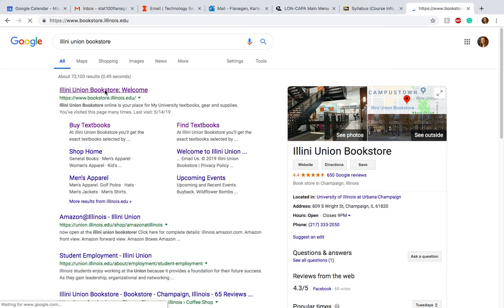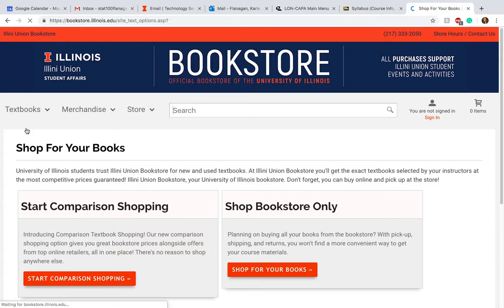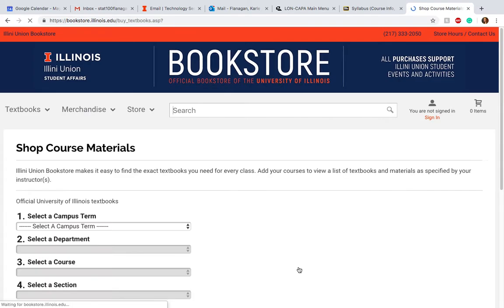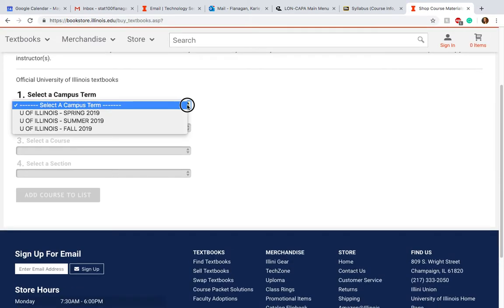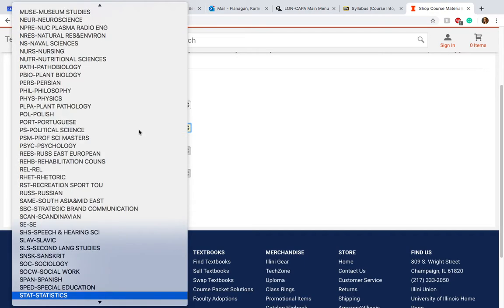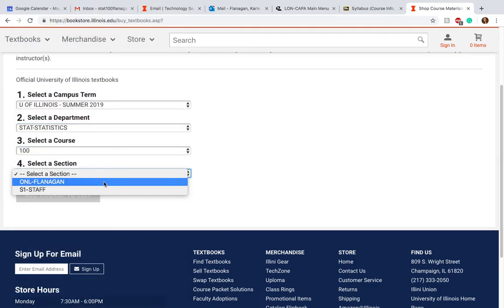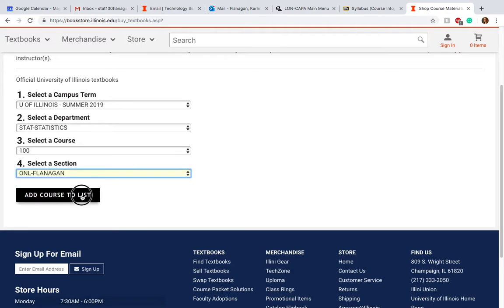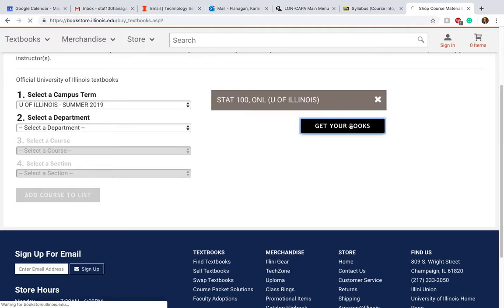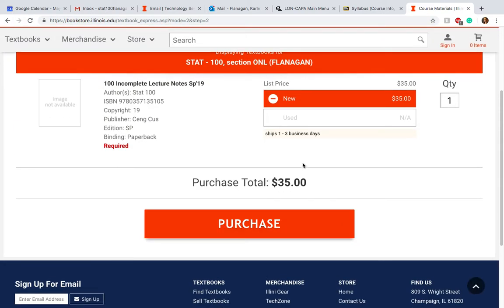Click on the very first link, and then we want to get textbooks. So I'm going to go to buy textbooks and then shop for my book. This is University of Illinois Summer 2019. This is a stat class, so you'd go to the statistics department, Stat 100, and then you guys are in the online section. Then I can click add to course lists and get your books, and you will see the notebook here. It's $35. You can get it shipped directly to your house. So get this ASAP. That's probably the very first thing that you should do if you haven't done it already.